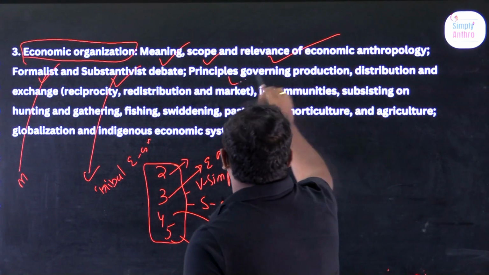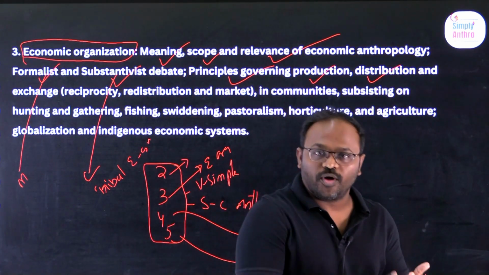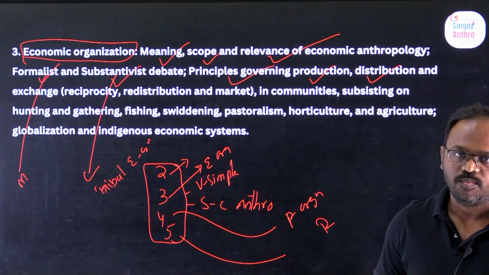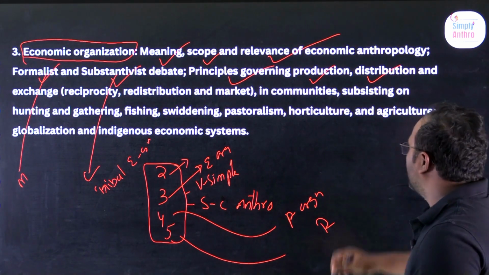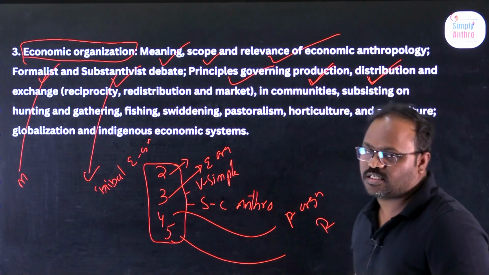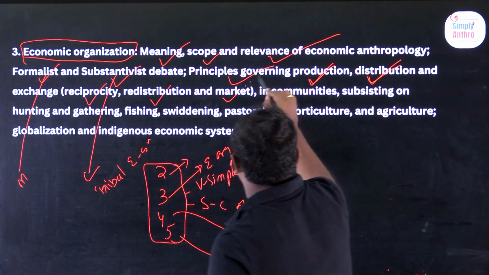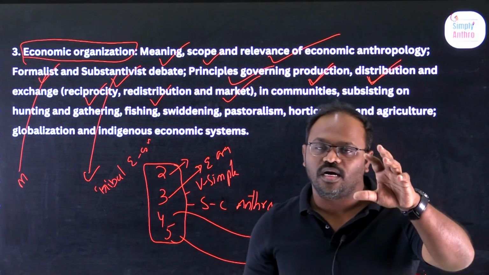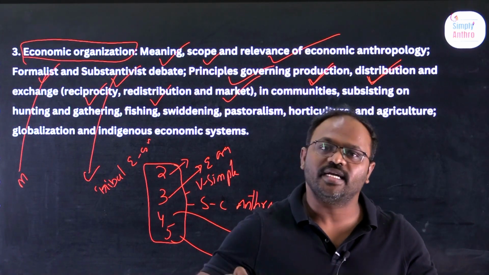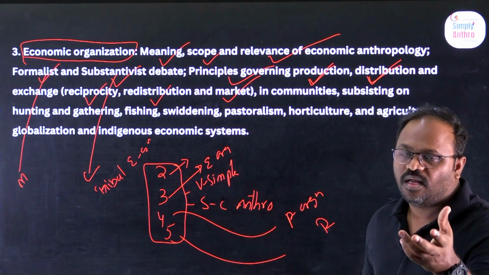Next, we will talk about the principles governing production, distribution and exchange. How production, distribution and exchange happen in primitive society and in modern society. In tribal society, production is different, distribution is different, exchange is different. Within them, we will talk about reciprocity, redistribution and the market. Market hardly exists in primitive, that is tribal, society. In modern society, market definitely exists. Reciprocity and redistribution vary from market to market.